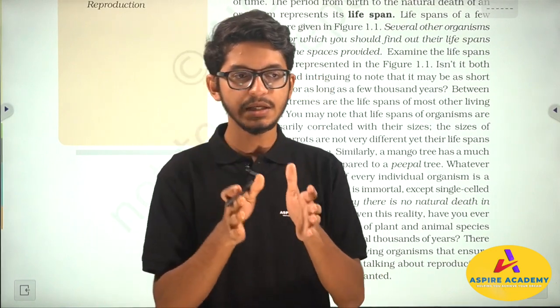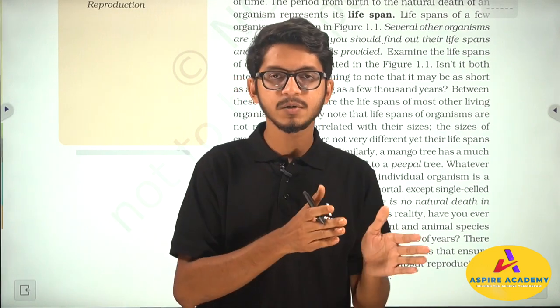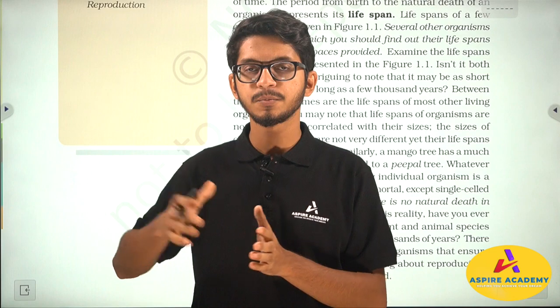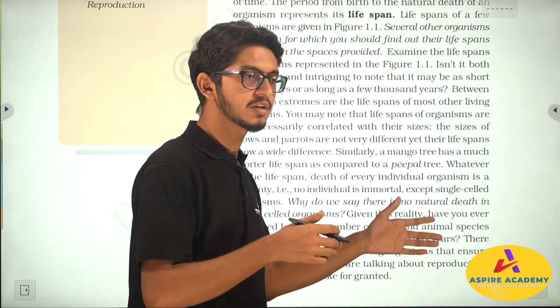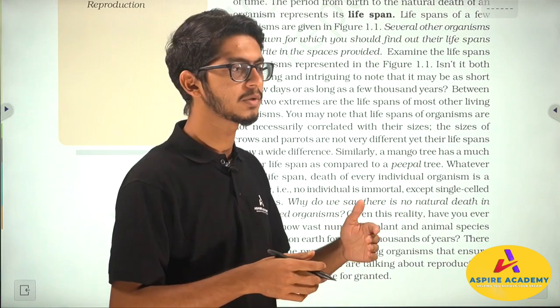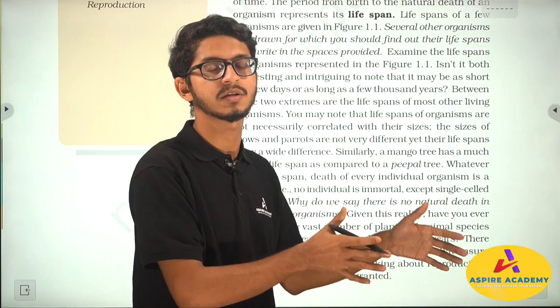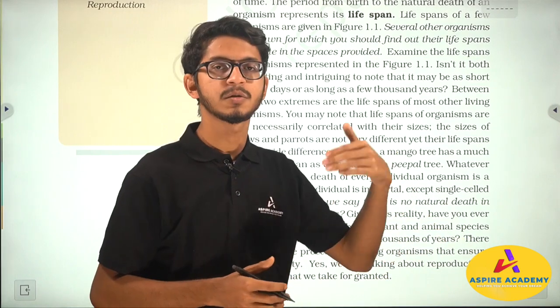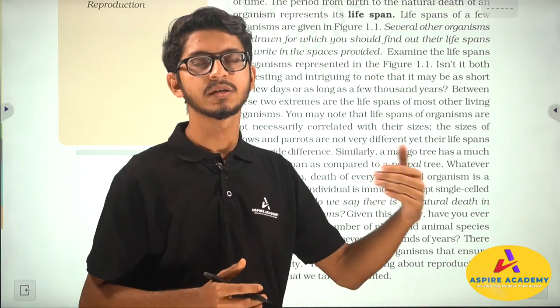So you can see the lifespan of organisms varies. Different organisms live for different periods of time. In the case of humans, I already talked about how in certain countries people live for very long. For example, Italian people, because their health structure and health sector are very good. People live a very healthy lifestyle, so they live for around 80-100 years.